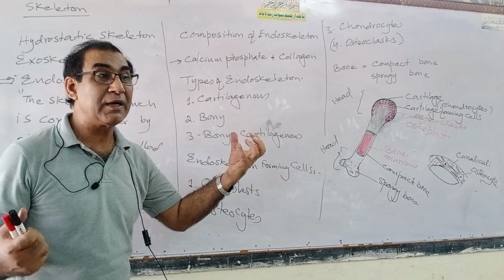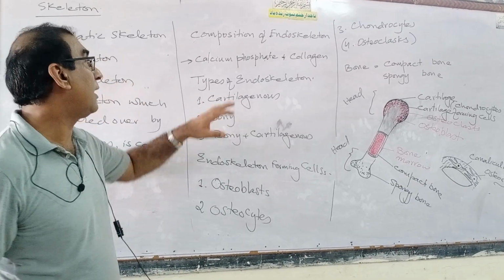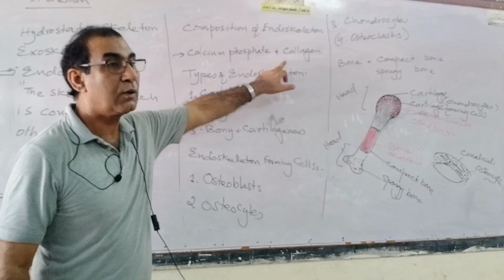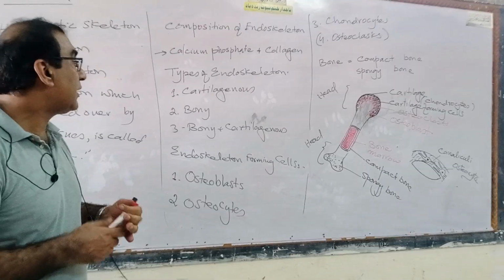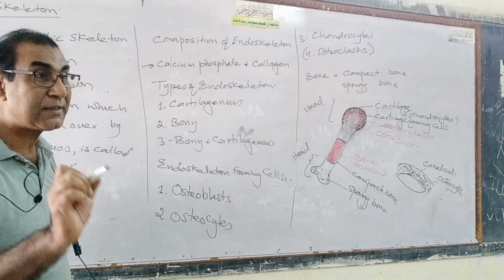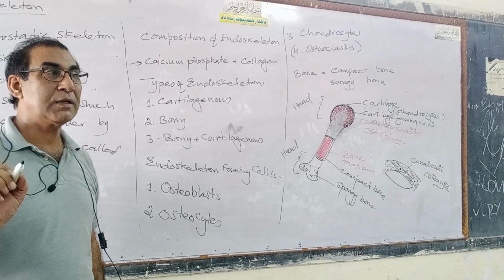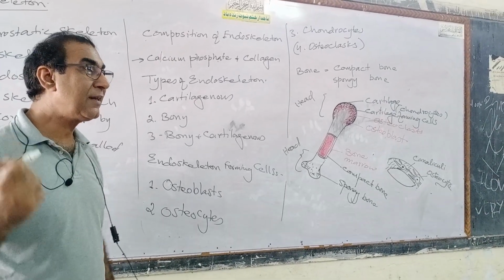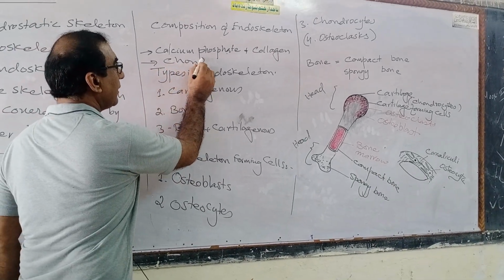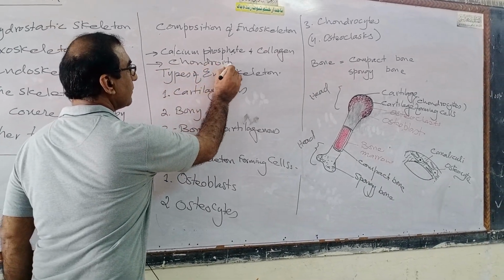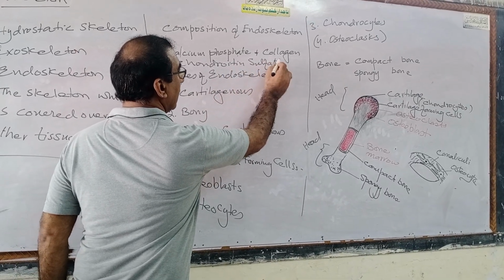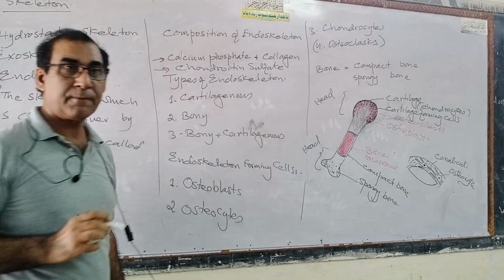Major constituents of the bones are what? Calcium, phosphate, and collagen. The major constituent of your cartilage is what? Chondroitin sulfate.